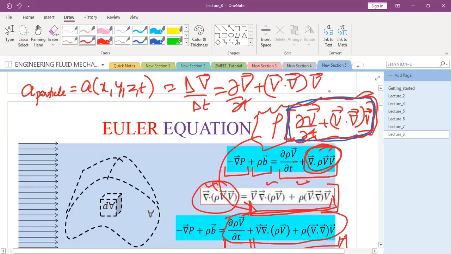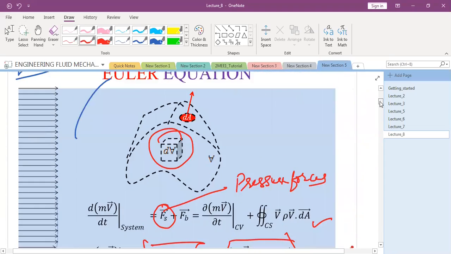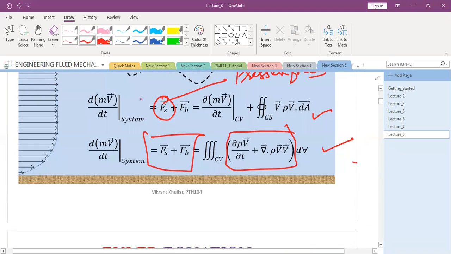So that was obvious because we were solving the left hand side, that is we were solving force. And what do you know? What is force equal to? Mass into acceleration. And you have divided everything with volume. So these terms would have been essentially mass into acceleration by volume.